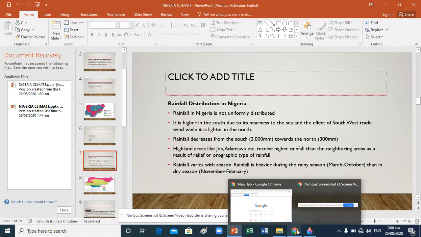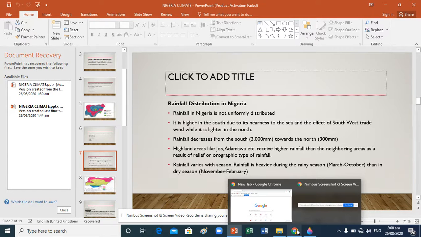Highland areas like Jos, Adamawa, etc. receive higher rainfall than the neighboring areas as a result of relief or orographic rainfall. I said it the other time. Relief or orographic rainfall is the type of rainfall associated with areas where there is a barrier, where there are mountains, where there is a rugged surface. And where do we have major rugged surfaces? Jos, Adamawa, and Obudu.